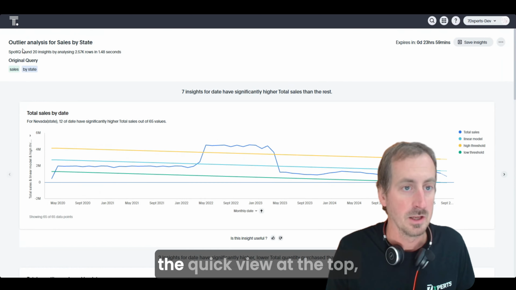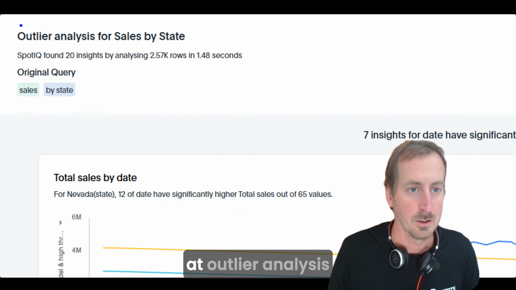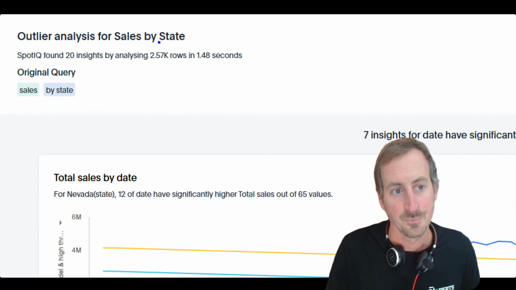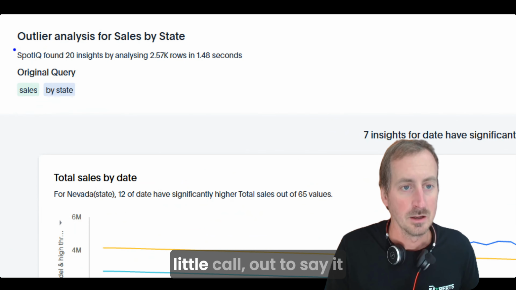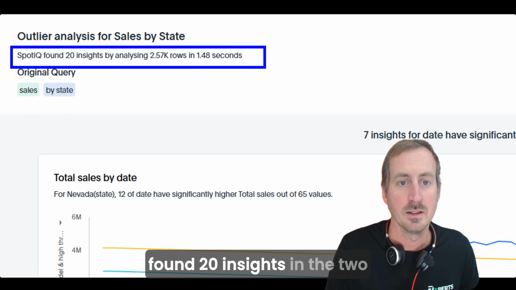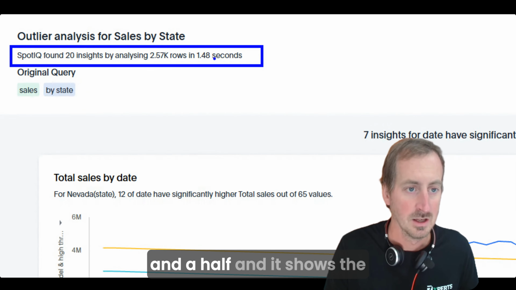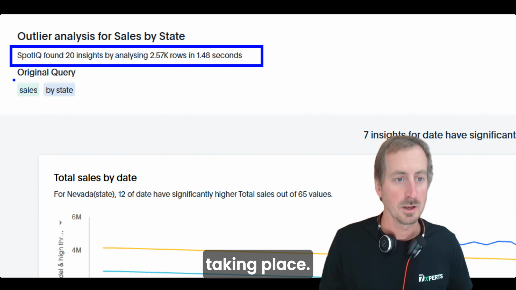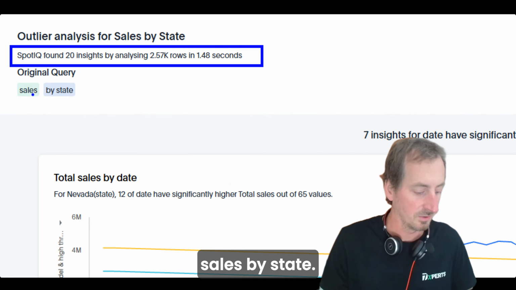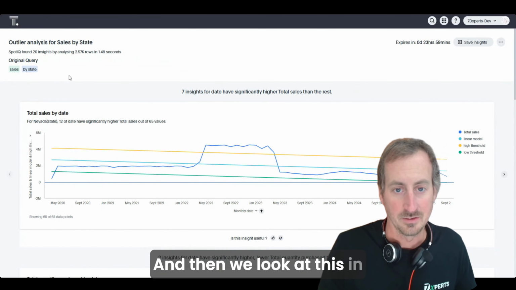So if we just jump into the quick view at the top, it's saying we're looking at outlier analysis for sales by state. And then it gives you this little call out to say it found 20 insights in the 2,500 rows of data, and it took a second and a half. And it shows the original query that was taken place, so just a very basic sales by state. And then we look at this in detail.